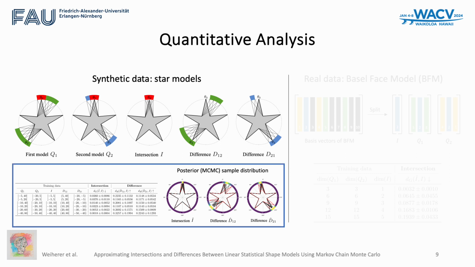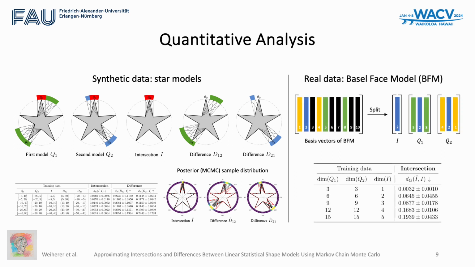We tested our method on various configurations and measured an average Grassmann distance of 0.01 between estimated intersection and ground truth, leading to the conclusion that we are able to recover ground truth intersection spaces accurately. To evaluate estimated differences, we report reconstruction errors of posterior samples projected into the ground truth intersection space. We observe similar results as for intersections, which is also supported by the provided visualization of the posterior sample distribution.